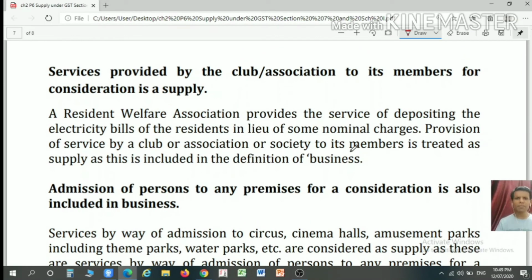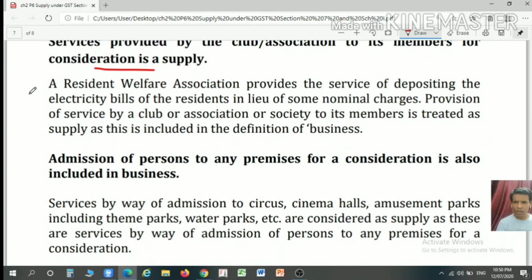Services provided by a club or an association to its members for a consideration is a supply because services provided by a club to its members would form part of a business as per section 2 subsection 17. For example, a residential welfare association provides a service of depositing the light bill of the residents in lieu of some nominal charges. So the provision of services by a club or association or society to its members is treated as a supply as it is included in the definition of a business.